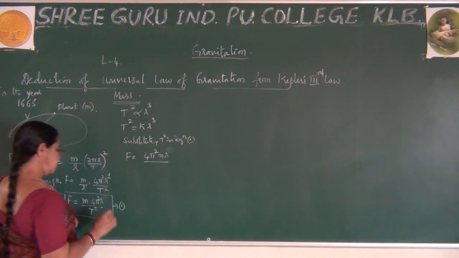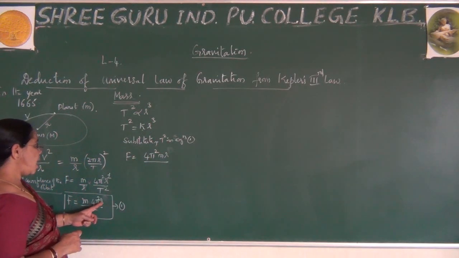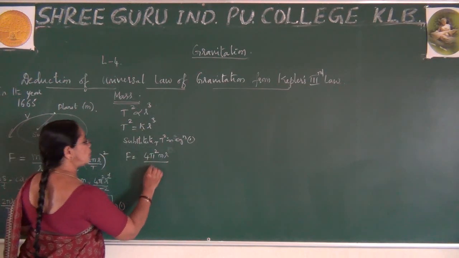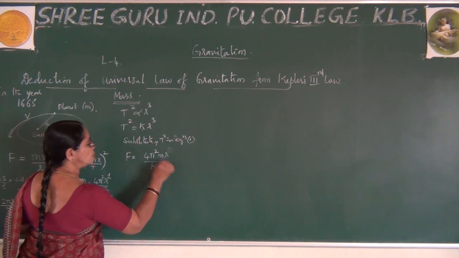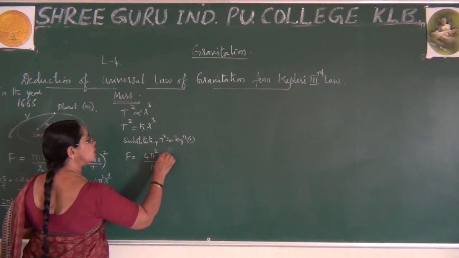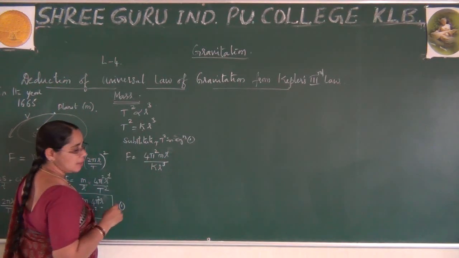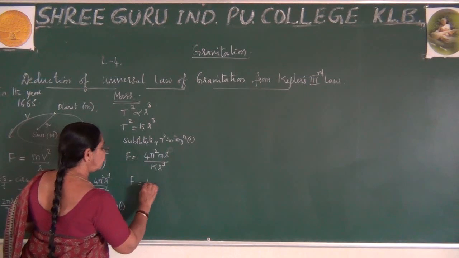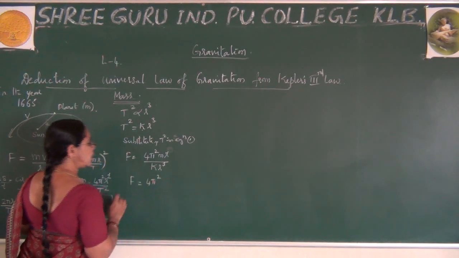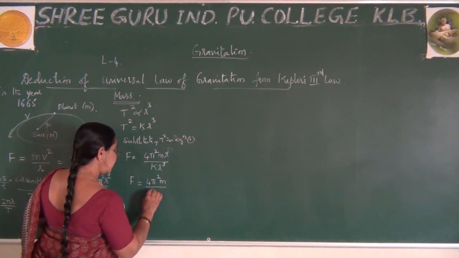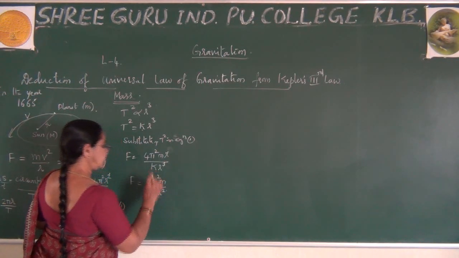If I cancel this r, then finally F is equal to 4 pi square m divided by K r square.